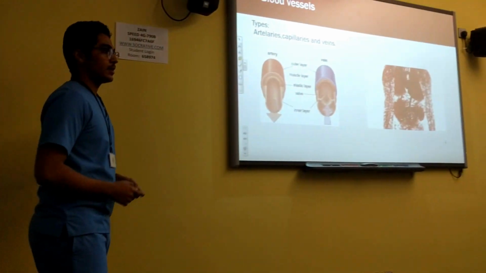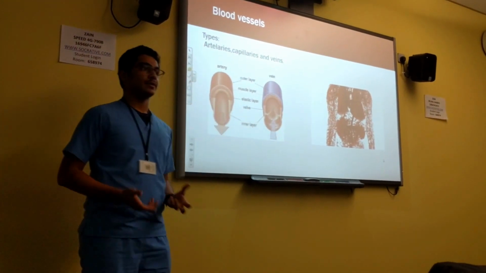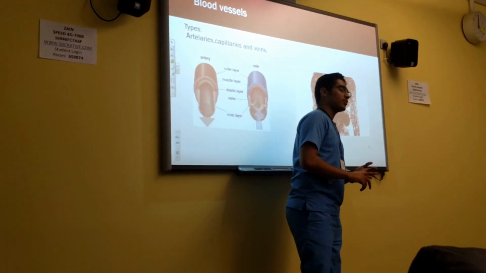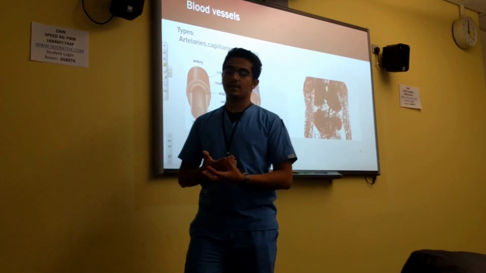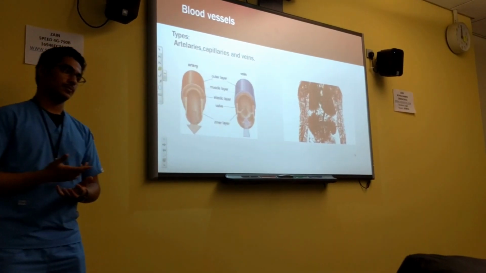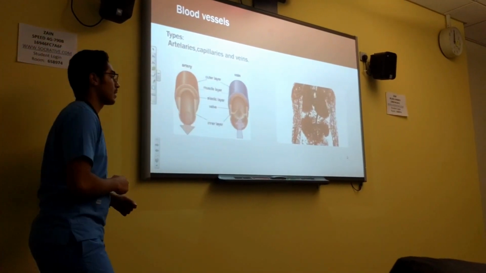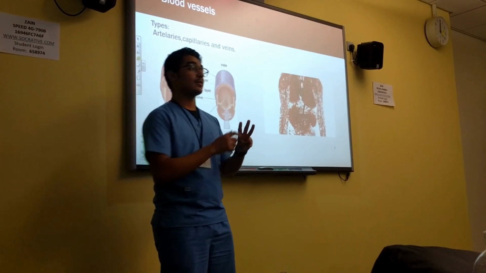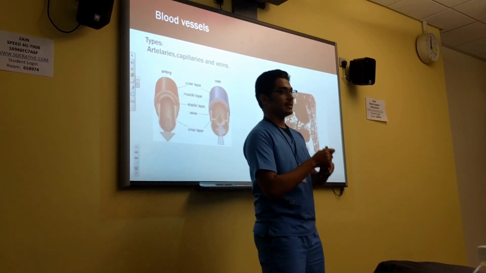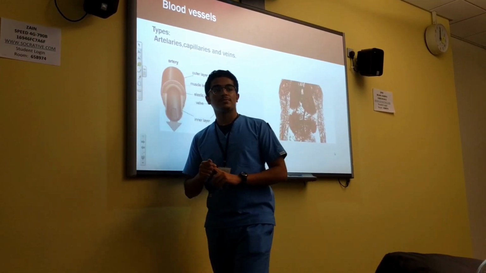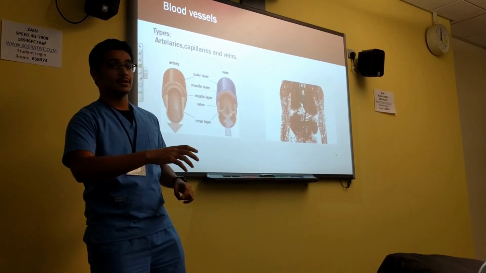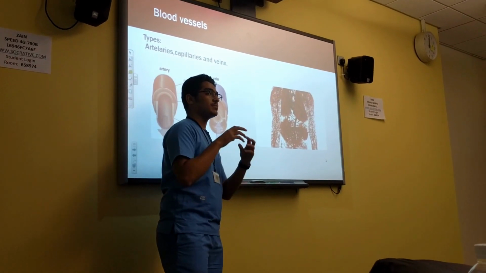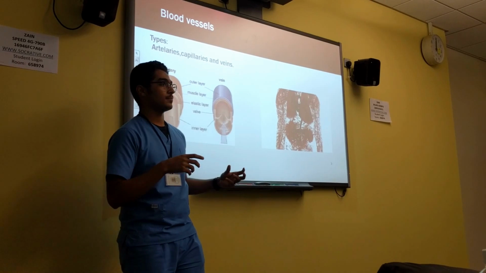Blood vessels. Blood vessels are the highways of the human body. They are responsible for transporting everything from nutrients, water, and oxygen to all organs. There are three types of blood vessels: arteries, capillaries, and veins. Arteries are responsible for carrying the blood away from the heart to the body, and they're usually thicker than veins because they endure more pressure from the heart.